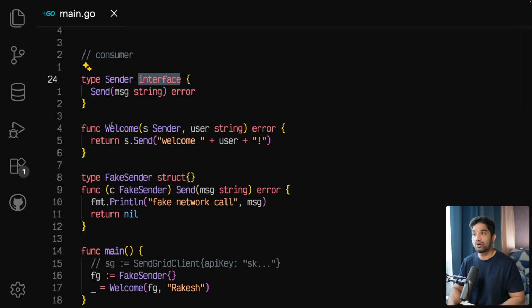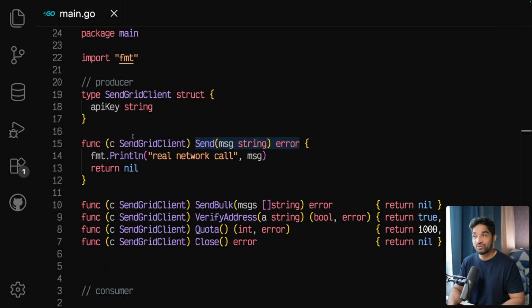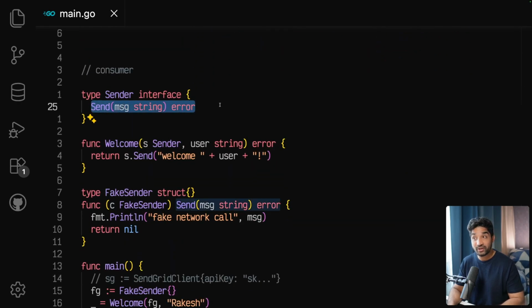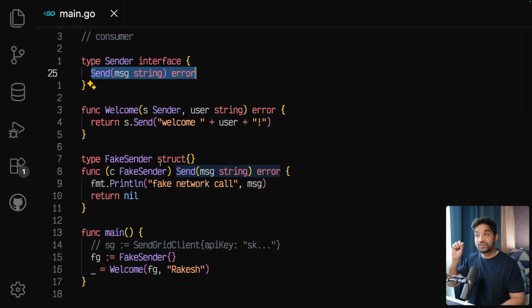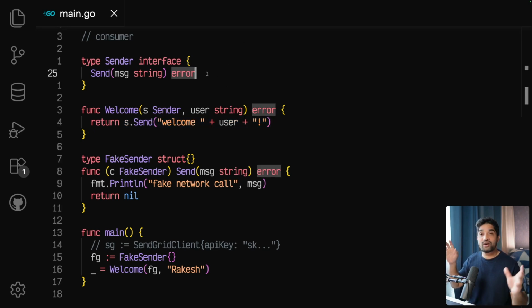You can see this is how we make interfaces. We have made this interface, and we are saying that it has only one method. Why are we saying that it has only one method? We actually have so many methods on the concrete type, but in the interface we are saying we have only one method, and that is the point. We do that because in this welcome function we are using only that function. If we are using only that function, then why would we make an interface where we have so many functions?